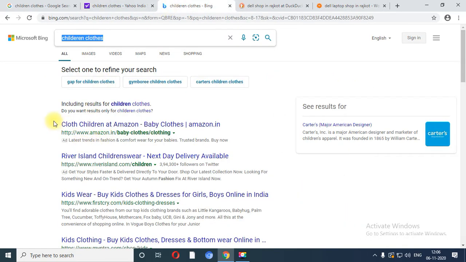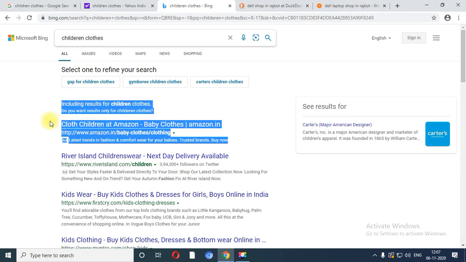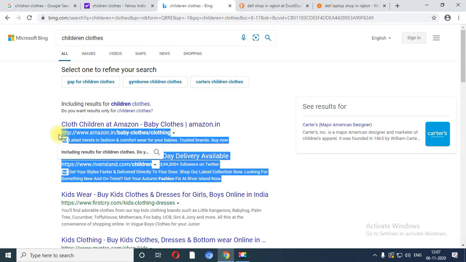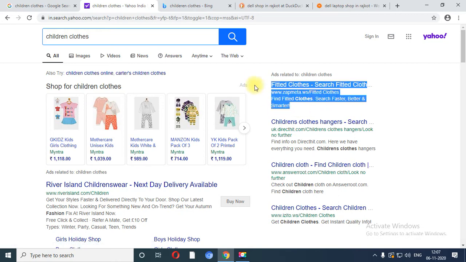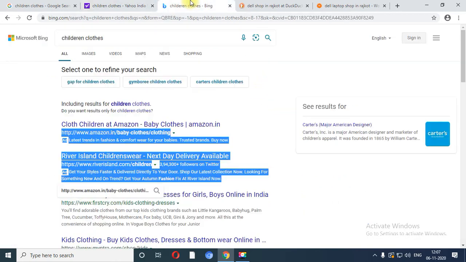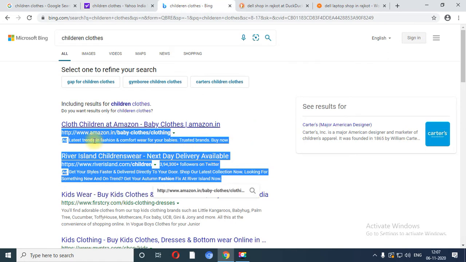So over here, see, children clothes, Amazon baby clothes, amazon.in. So this is the advertisement. So in Bing search engine you are able to see the advertisement at the very beginning portion. In Yahoo it is in the left sidebar, right? So in this, which is the first ad? zebmeta.ws, that is the first paid advertisement link, but in Bing you are having amazon.in.